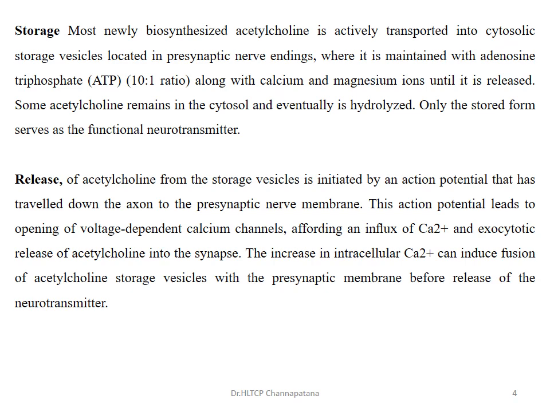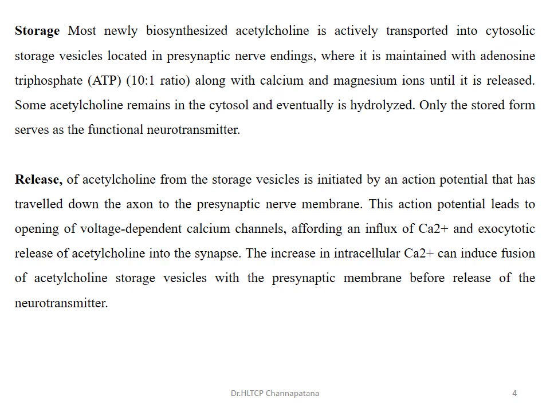Only the stored form serves as a functional neurotransmitter. So it is synthesized from serine and stored in the storage vesicles, located in the presynaptic nerve ending. Whenever it is required, it is released.